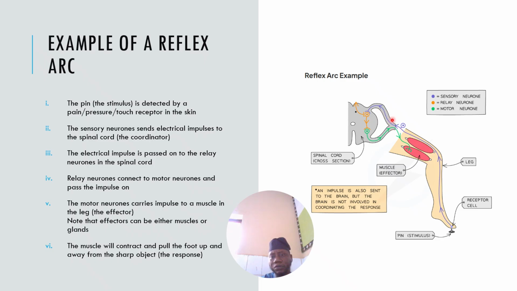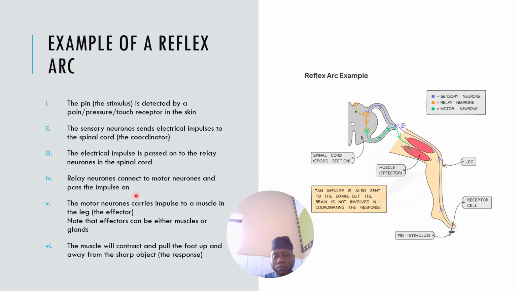The relay neuron is found in the CNS, right? And then it goes to the motor neuron. The motor neuron sends contraction of the muscle. So it comes to the muscle and you contract your knee. The muscle is contracted, and then you jerk your leg away from the pin, which is causing the pain.